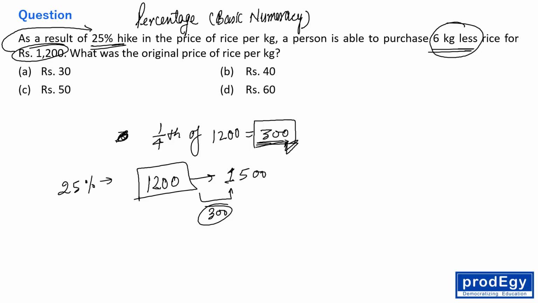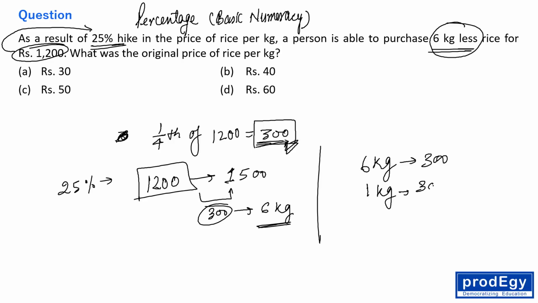And so he is spending only 1200 today also. So it means he is getting 300 rupees' worth less, and for that he is able to get 6 kg less, right? So the cost of 6 kg is actually 300 rupees. So the cost of 1 kg is 300 divided by 6, which is 50 rupees, right everyone? I repeat this solution. See, 25% hike means what? 25% of 1200 is what? 300.